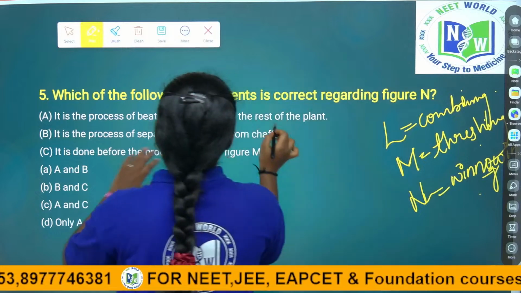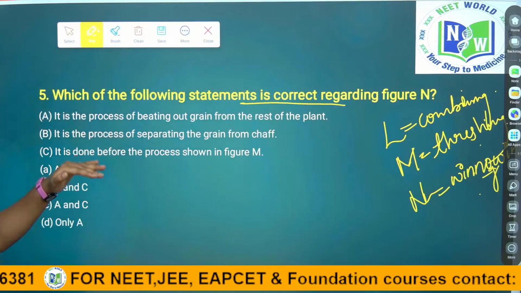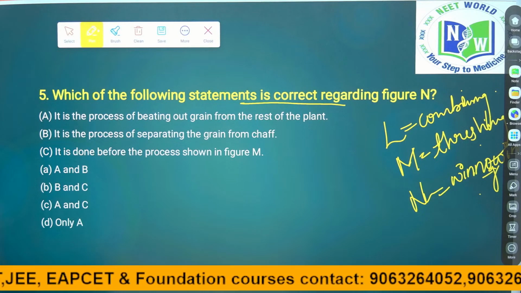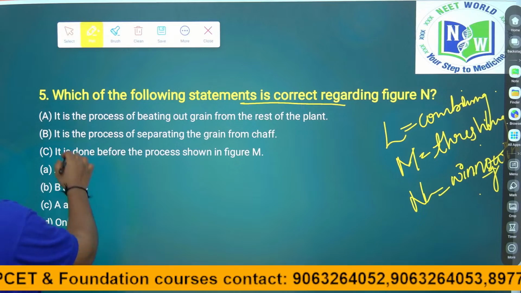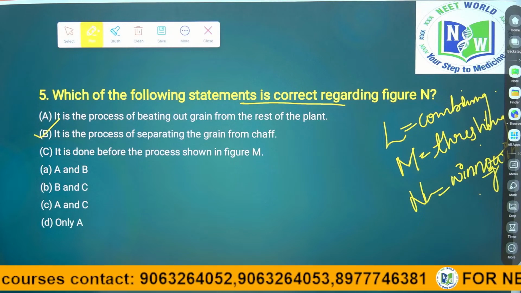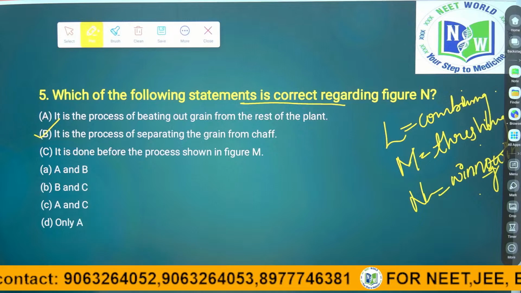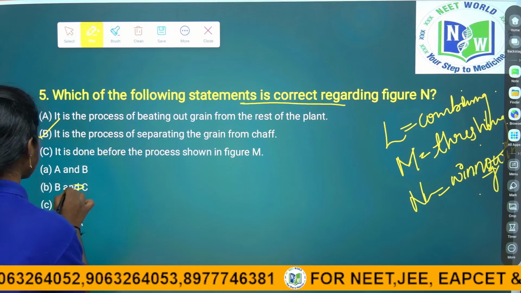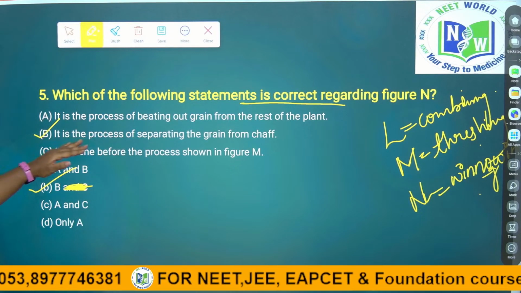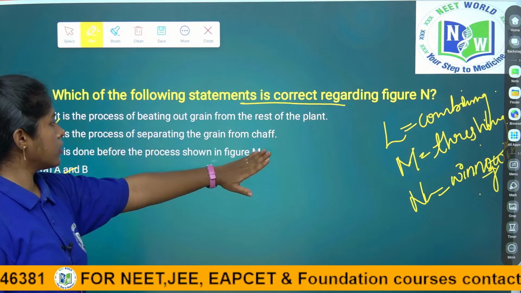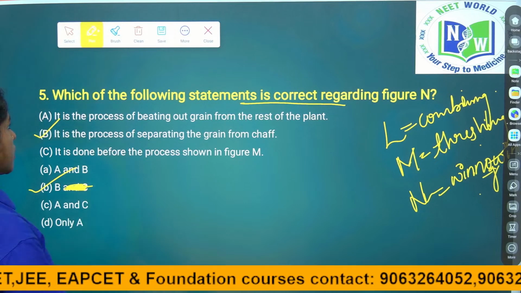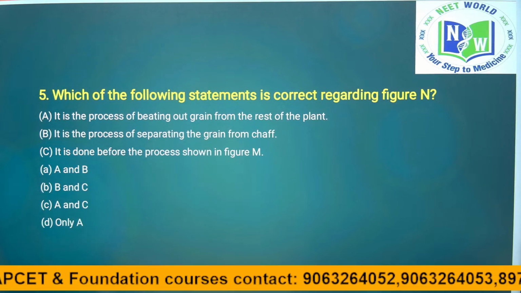See, they are asking for the correct statement. It is a process of beating out grain from the rest of the plant. No. And it is a process of separating grain from the chaff. It is the right answer. And it is done before the process of M. No, right? N is the winnowing. So B is the correct answer. It is a process of separating grain from the chaff. This is the right answer for the 5th question. So let's move to another question children.